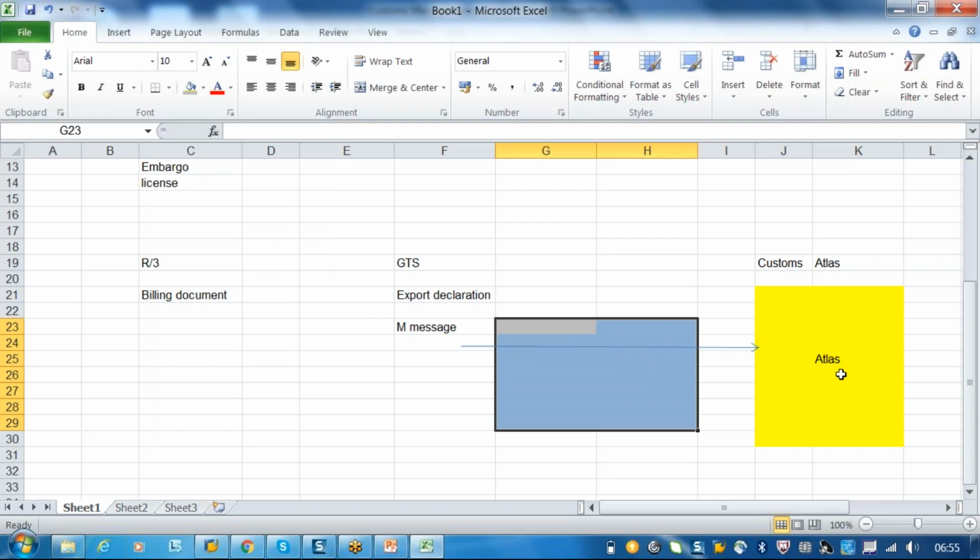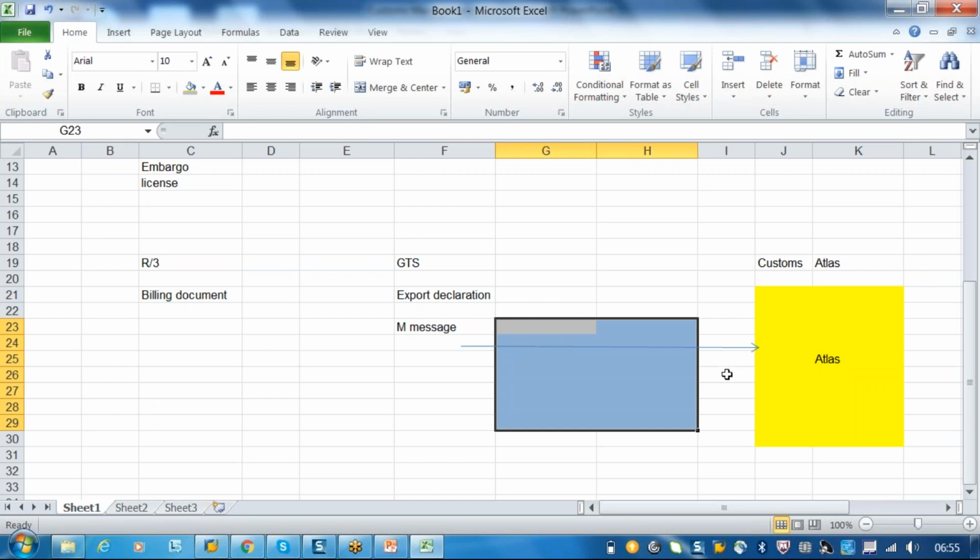So is this a part of SAP? No, this is a legacy system. It's not related to SAP. Okay, what I meant was, is it supported by SAP only, or by some other vendors? This Atlas system or the other customs systems you're talking about for specific countries? No, this is not an SAP product. It's some other product, a local product. It can be some Java product or something, but we are not responsible for that Atlas. We are responsible only for sending the documents from our GTS to the Atlas.